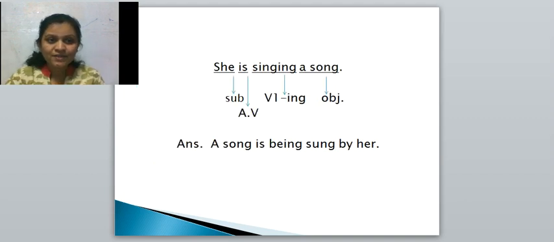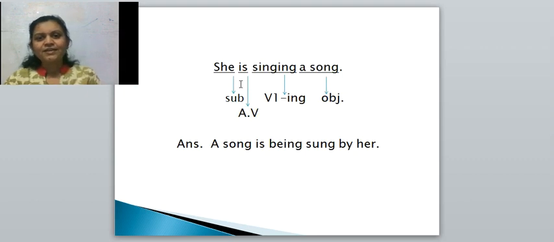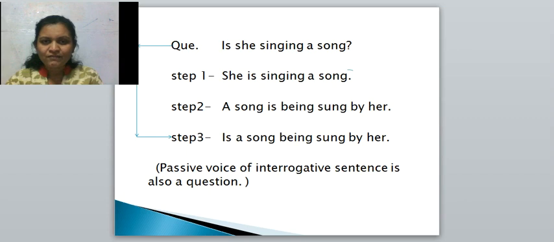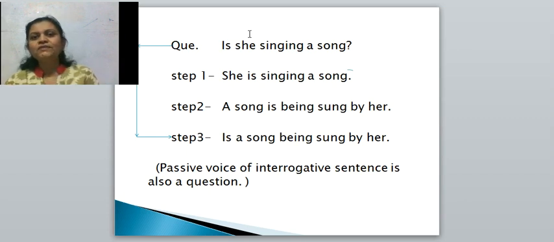What was our first sentence? She is singing a song. This is an assertive sentence. This is a statement. And what is used here? Pronoun is used there. Subject is used here. So it's very easy to convert this interrogative sentence into assertion.